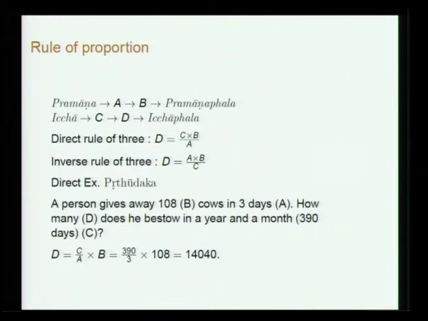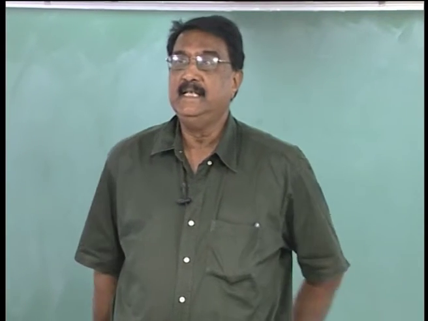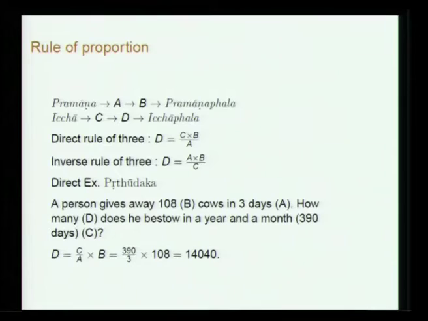But sometimes you have the inverse rule of 3. In that case the numerator is the pramana and the denominator is the ichha. Pruthutaka, for instance, gives an example. A person gives away 108 cows in 3 days. How many does he bestow in a year and a month?